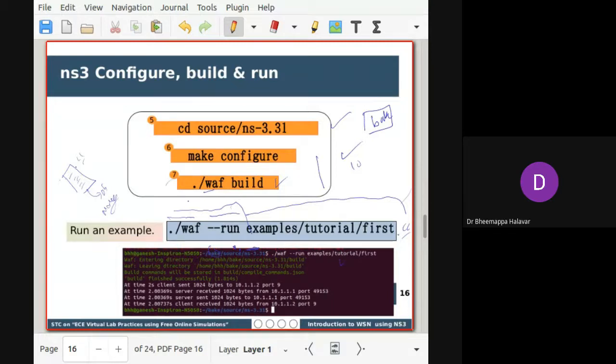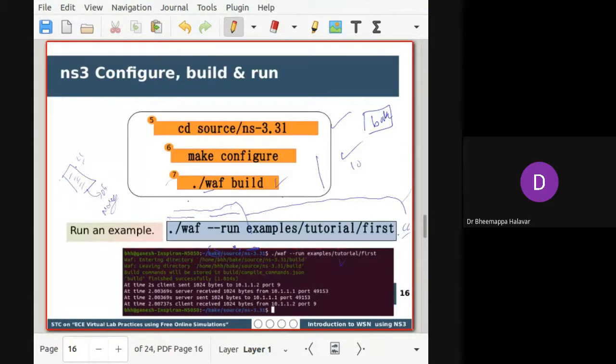But as of now, if you want to run any example, you use .waf --run, and you have to input the source file which you want to execute. Okay, that is the NS3 fashion. Now we'll see what a source file is and how you create a simple network.